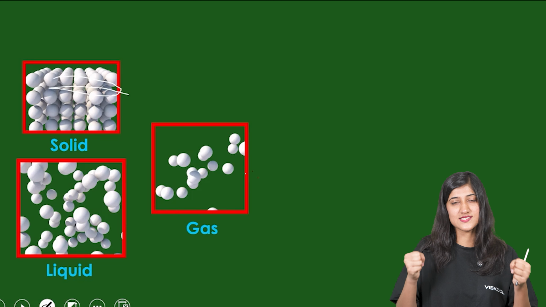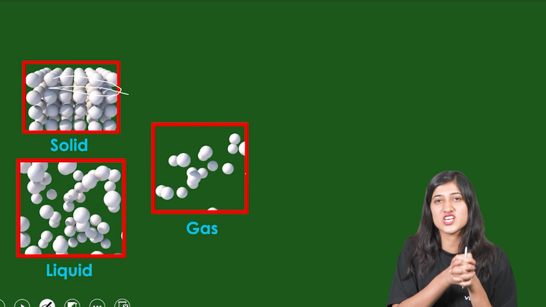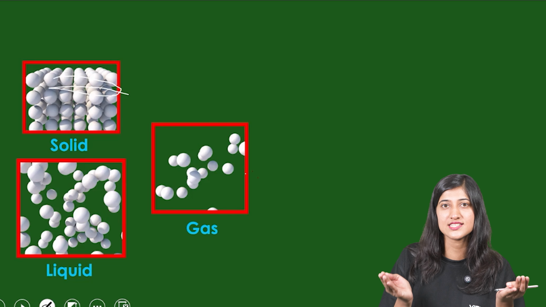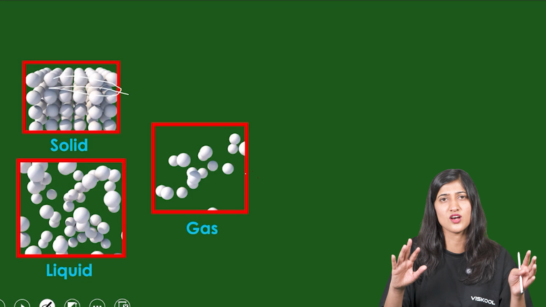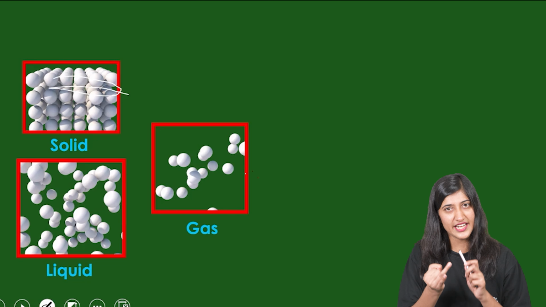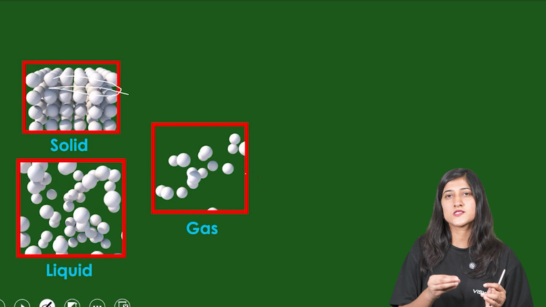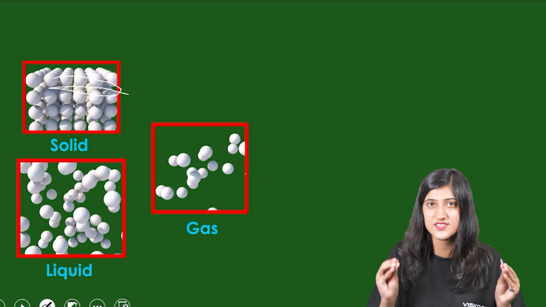In solids, the particles are very close to each other. The force of attraction, or intermolecular force of attraction, is very high in solids. And they're very close to each other, so they cannot move freely. They have a definite shape, definite volume, and intermolecular voids or space. Intermolecular space is very less in case of solids.